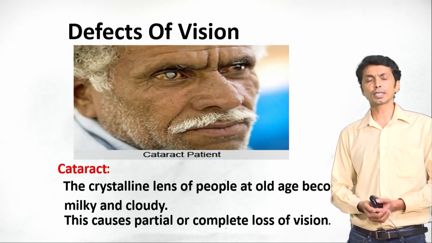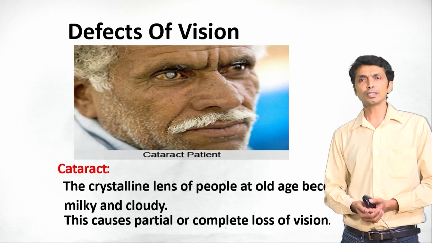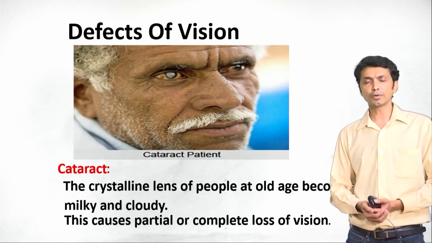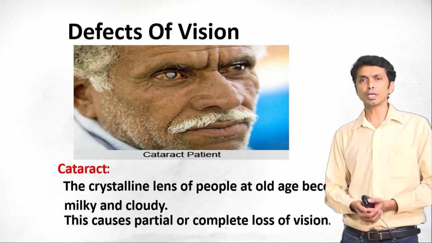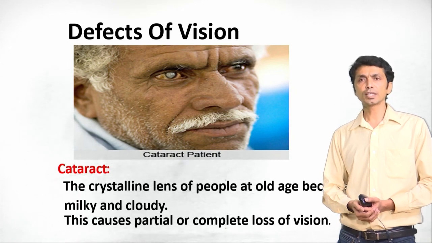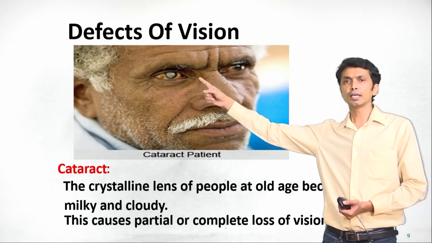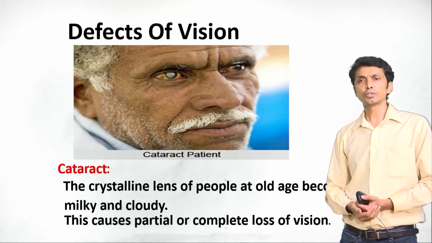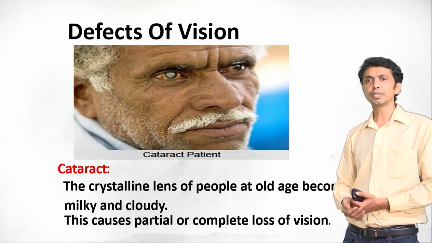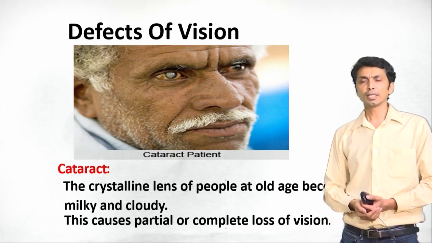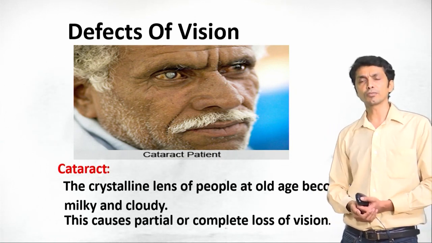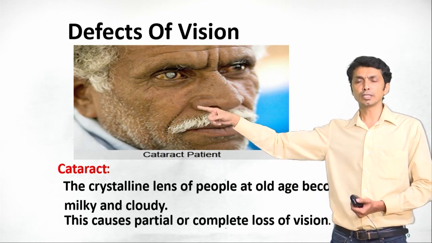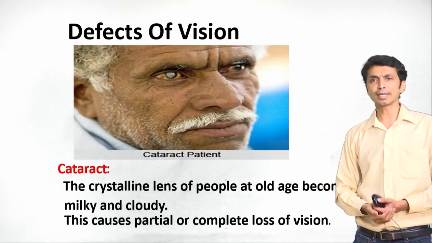Now, with respect to the crystalline lens in the eye, there is one particular defect observed in people of old age. As you can see here, the crystalline lens is completely milky and cloudy. This causes partial or complete loss of vision. This defect is called cataract.